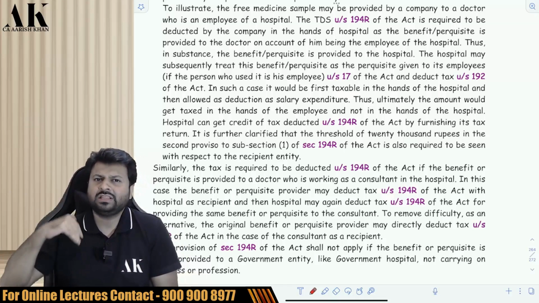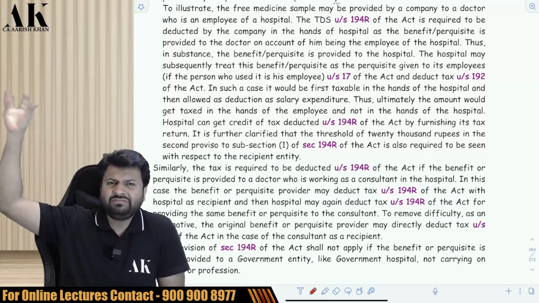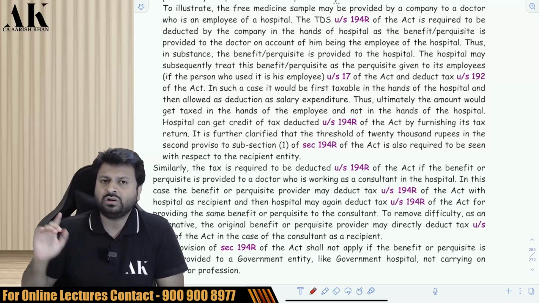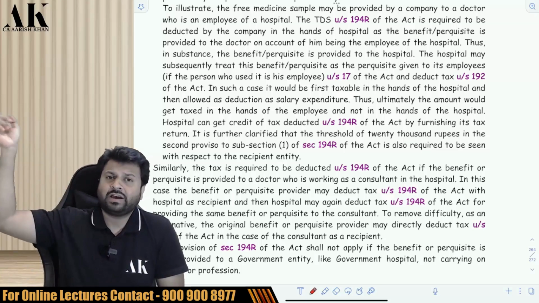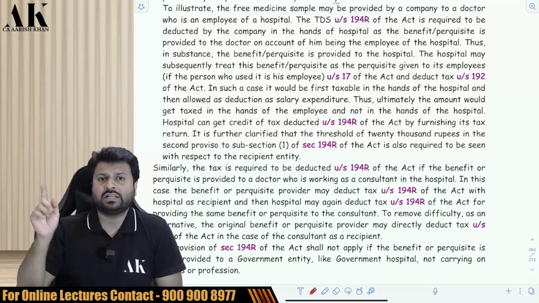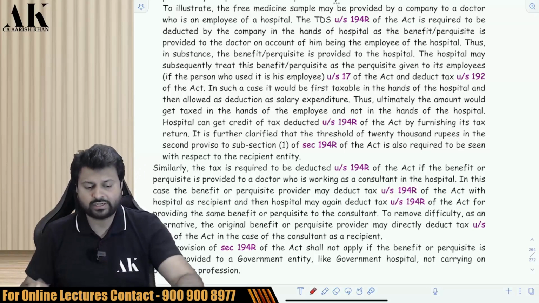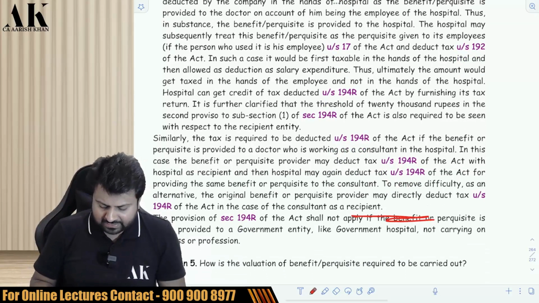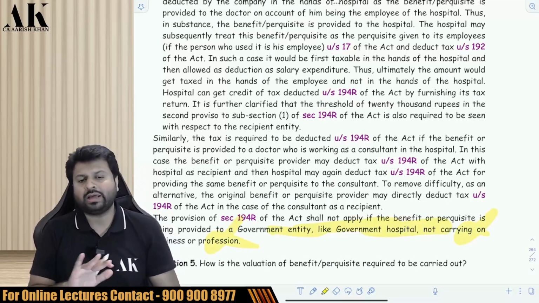This is the first option. The second option the government has given is that if the pharma company wants to directly deduct the TDS of the consultant, they can do that also. Rather than deducting TDS twice, the pharma company can directly also deduct TDS of the consultant under section 194R. Just check it once. Now, one last thing is over here. If the above benefits are given to a government hospital, a government entity, then the provisions of this section are not applicable. You can check it once.